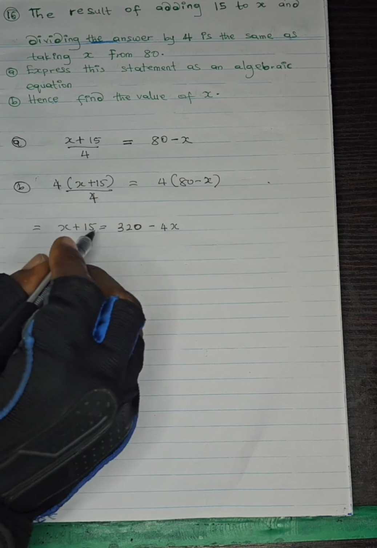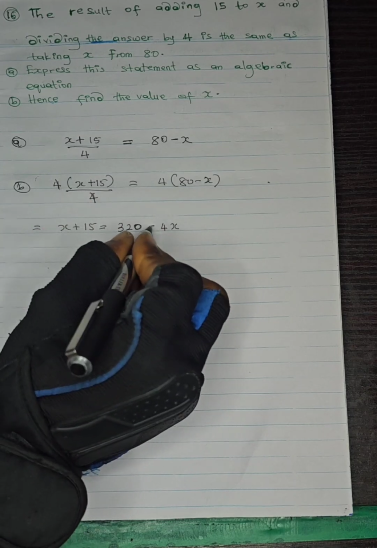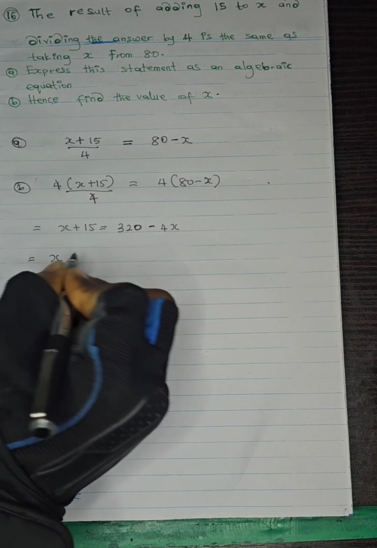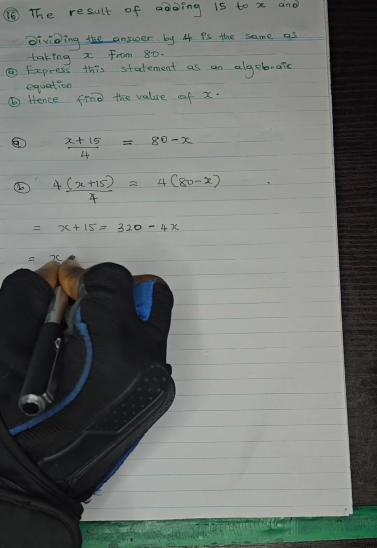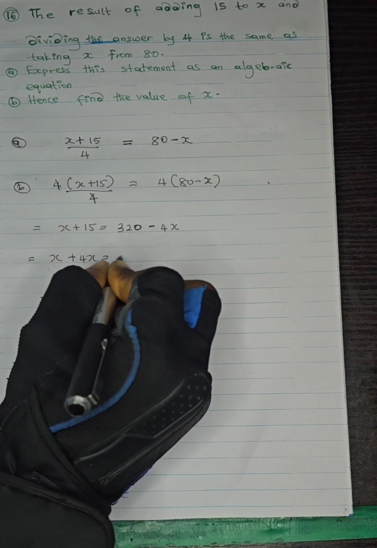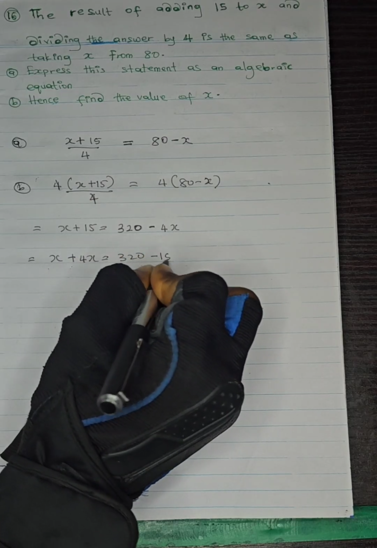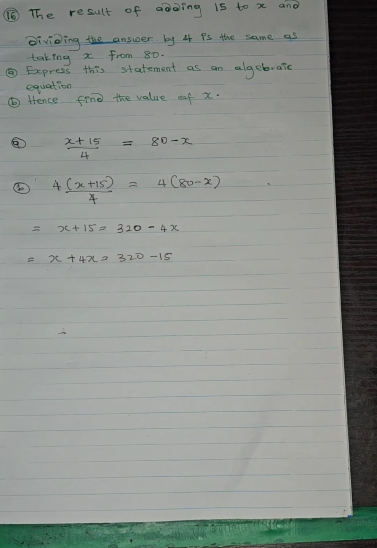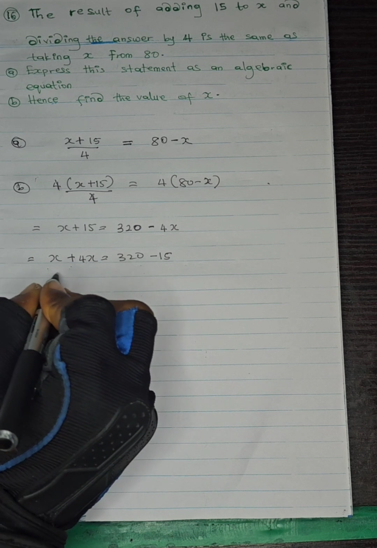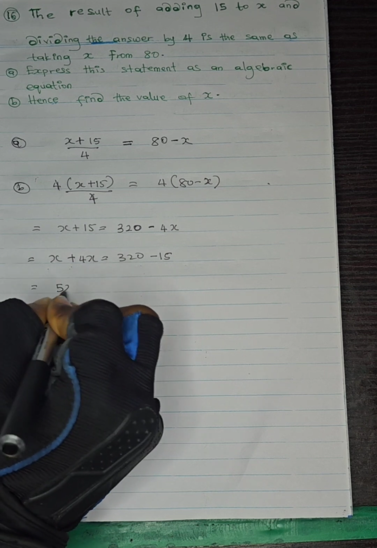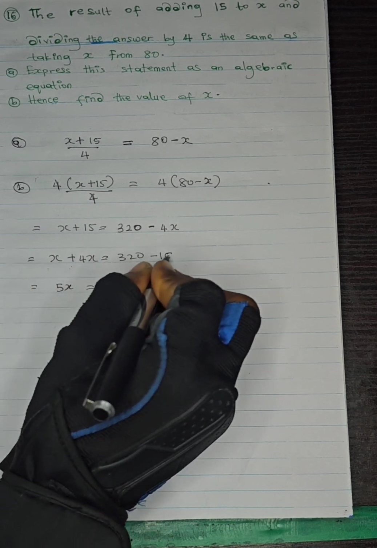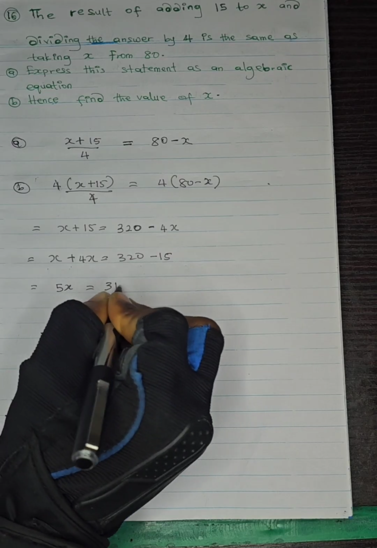I'm going to bring x to this side and bring 15 to the other side. So this is x; when minus 4x crosses the equation, it becomes plus 4x. And this is 320; when plus 15 crosses the equation, it becomes minus 15. So in that case, you have 5x is equal to 320 minus 15, which is 305.